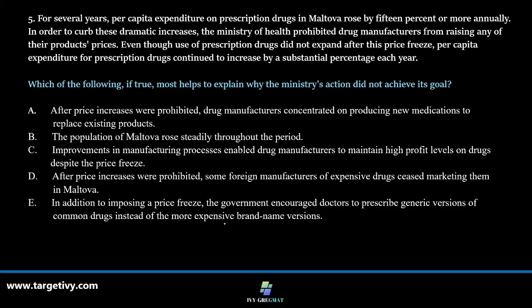Now, something happened here in Moldova.